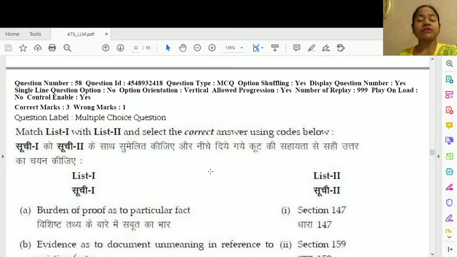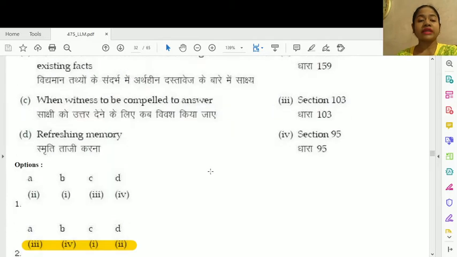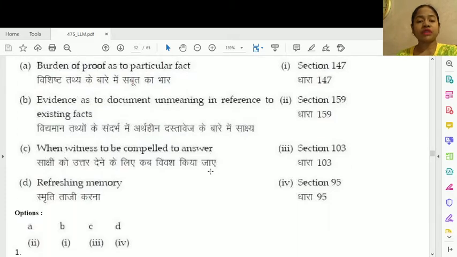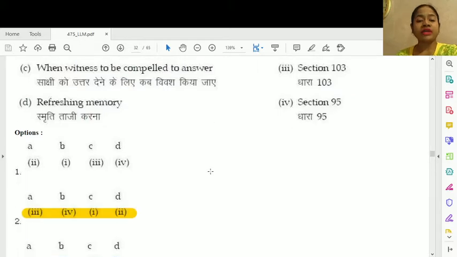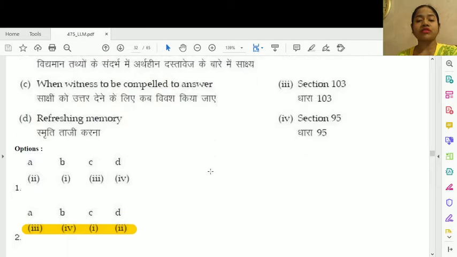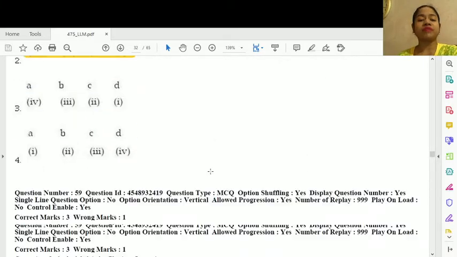Match list 1 with list 2 and select the correct answer using the code given below. So let us match. This is A3, B4, C1, D2. So let us read. Burden of proof as to a particular fact, this is section 103. Evidence as to document unmeaning in reference to existing fact, this is option number 4, section 95. When witness to be compelled to answer, this is option number 1, section 147, and refreshing memory is given under section 159.